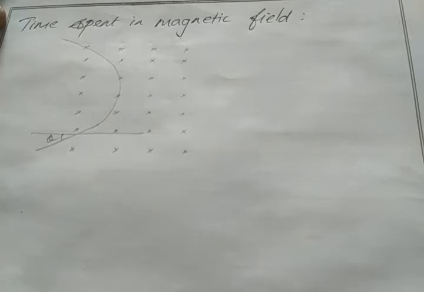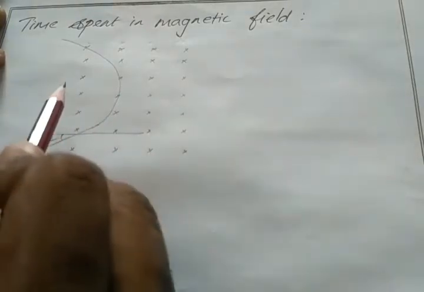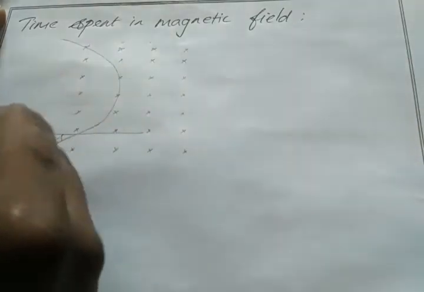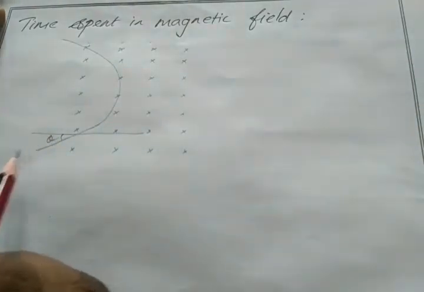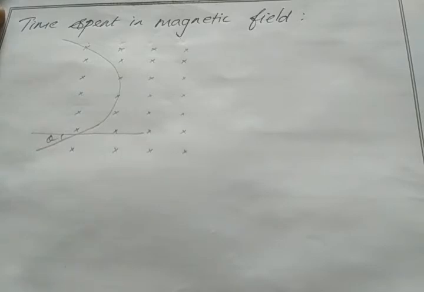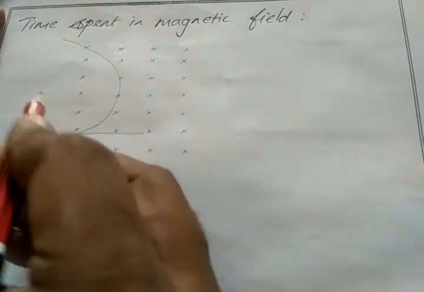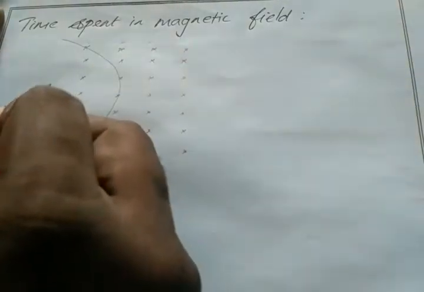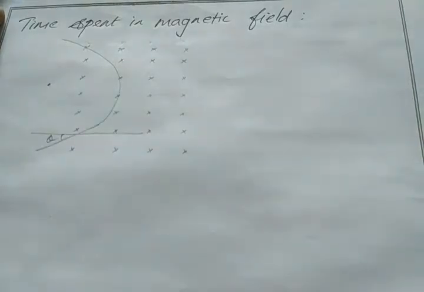Just imagine where the center of this arc will be. If I complete this arc, then I have a circle, right? Then where will be the center of this circle? The center of this circle will be here. Just apply the right hand thumb rule or right hand palm rule.